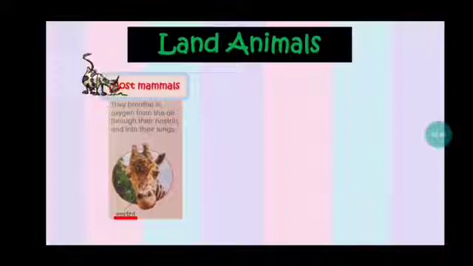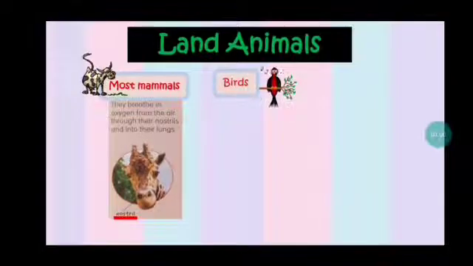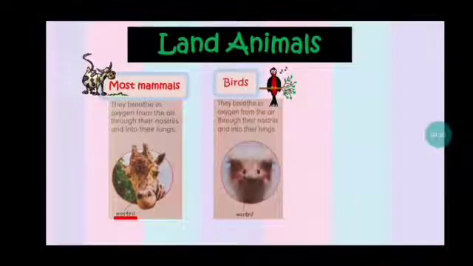Lewat lubang hidung, go to the lungs. After that, it comes to the lungs, paru-paru. This also happens to the birds. The birds take in oxygen from the air through their nostrils and then go to the lungs. So this is the same: the birds and the mammals in general take the oxygen through their nostrils and then it comes to the lungs. Dari lubang hidung ke paru-paru.